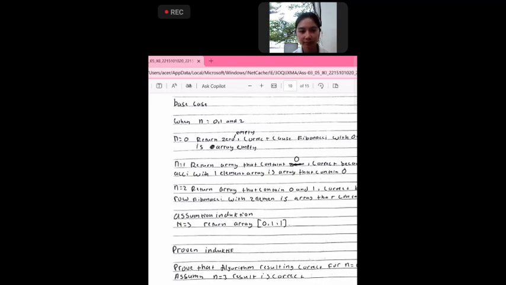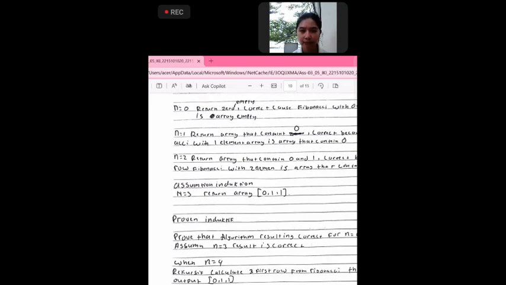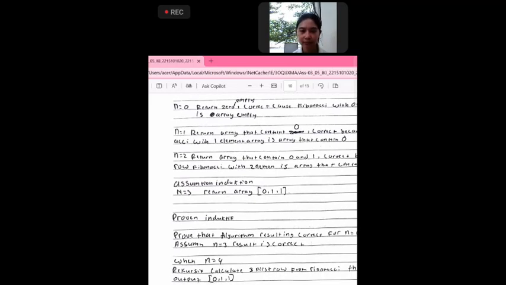Okay, I will start with the best case. When n, the Fibonacci index, is 0, 1, and 2. For the best case, n equal to 0 returns empty. This is correct because the Fibonacci with 0 elements is an empty array.